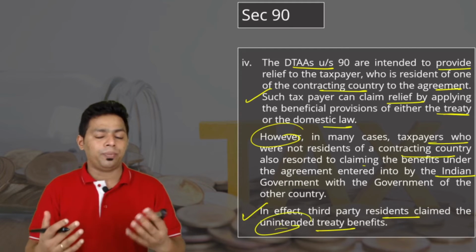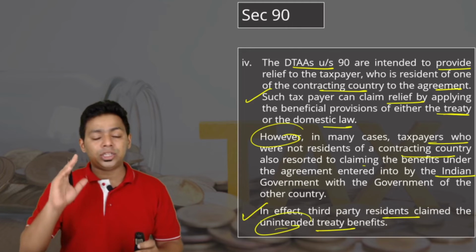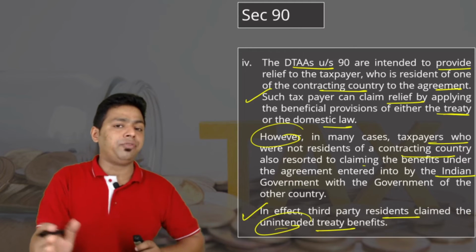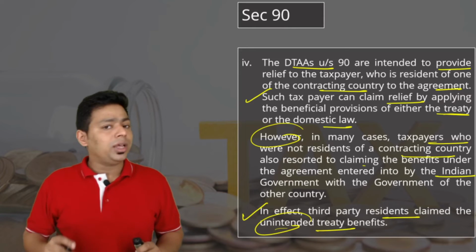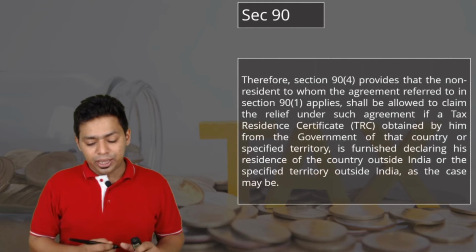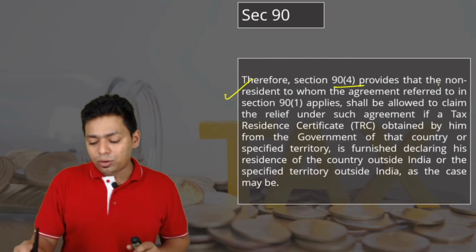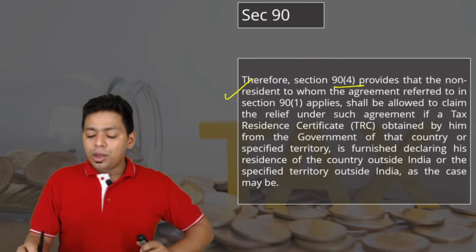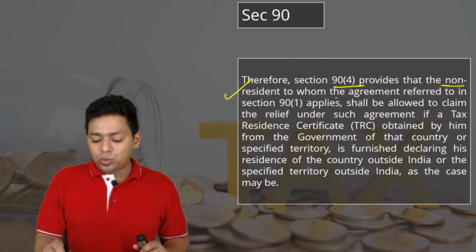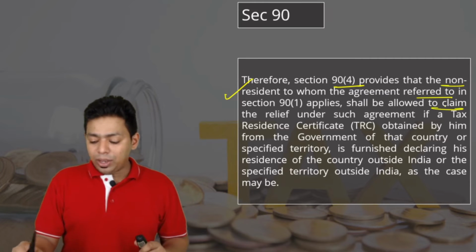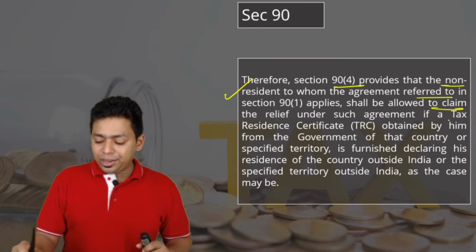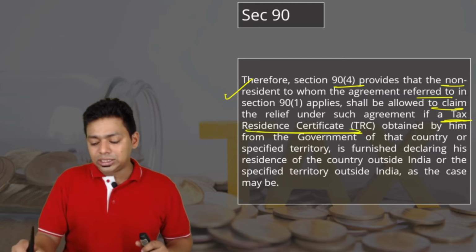They are telling you the problem. It was unintended. The intention was only to give benefit to the Mauritius people, but many global players have started taking the benefit. That was not the intention of the DTAA. Therefore, section 90 subsection 4 provides that a non-resident to whom the agreement referred to in section 90 subsection 1 applies shall be allowed to claim the relief only if he provides the tax residency certificate.